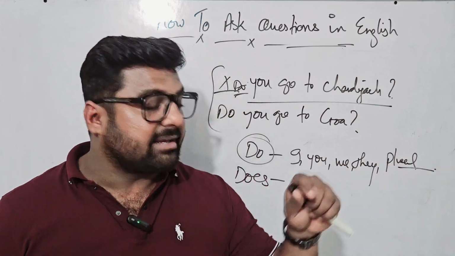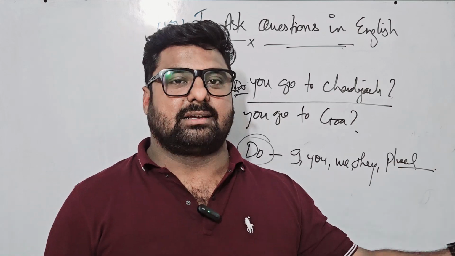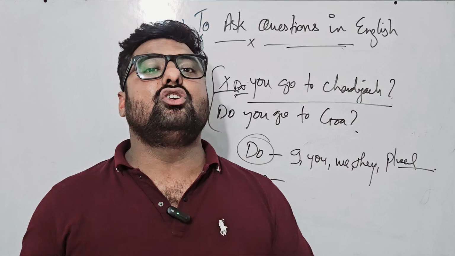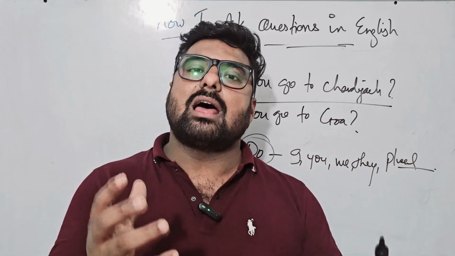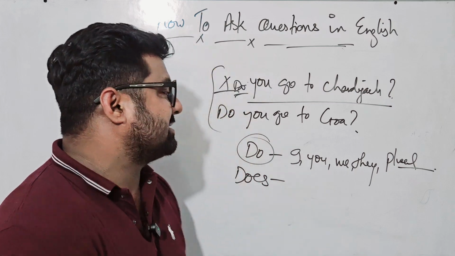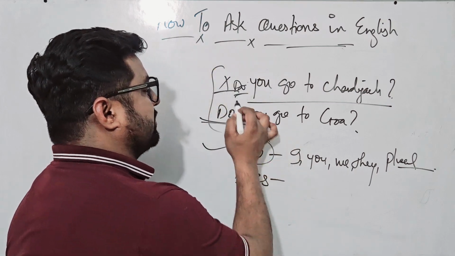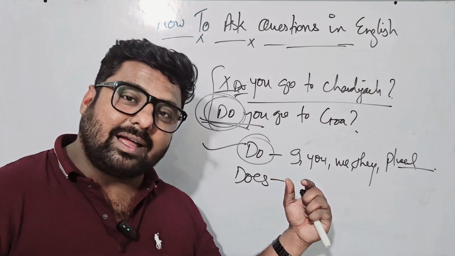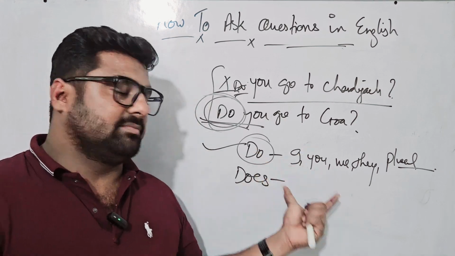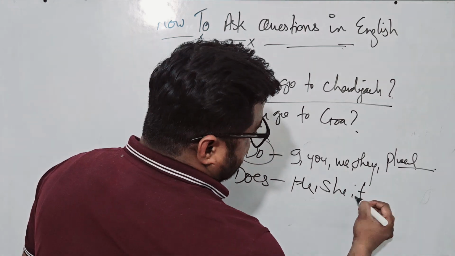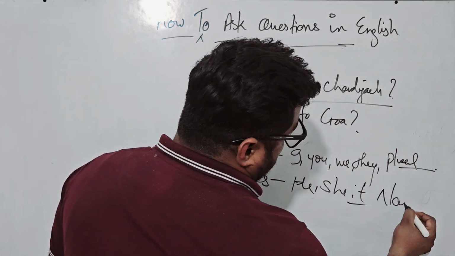You don't say they play cricket. No. Do they play cricket? If you say somebody, they play cricket, it means that you are giving information. You're not asking a question. When you want to ask a question, you need to understand this structure: do or does will take place in the beginning, right? And does carries he, she, it, or any name.